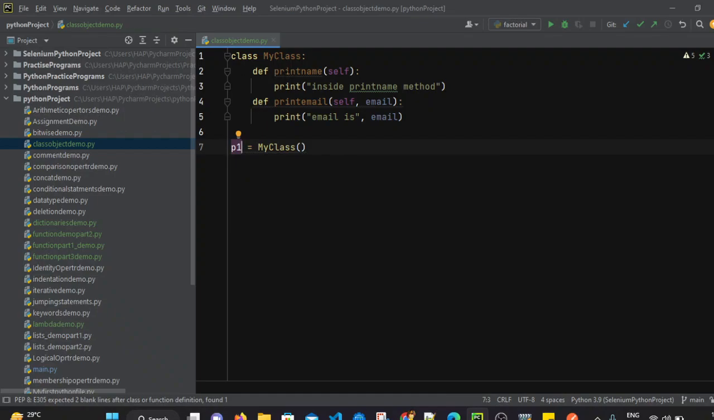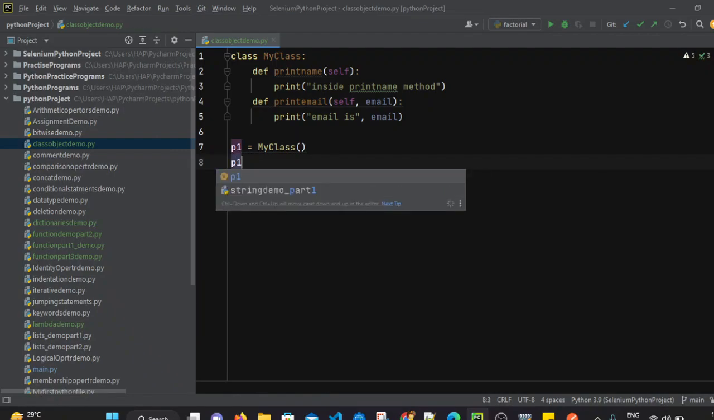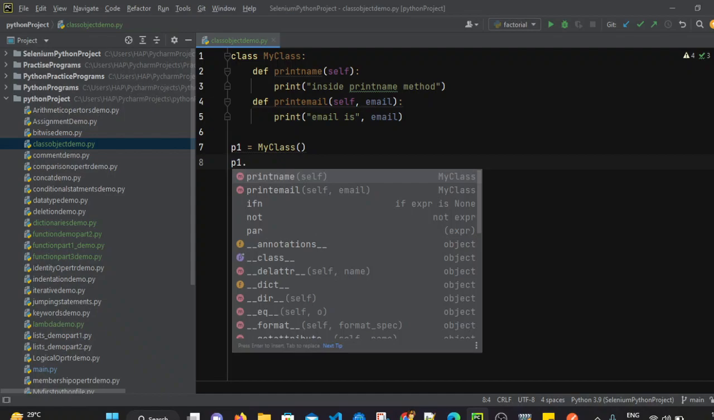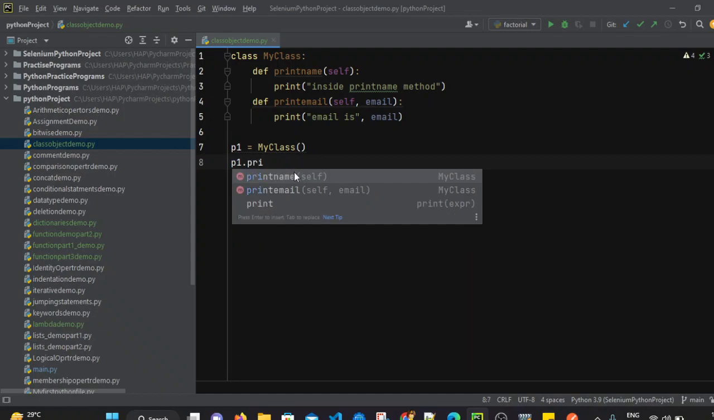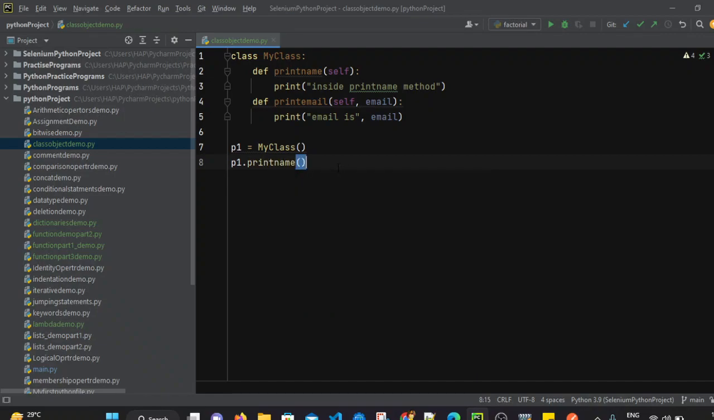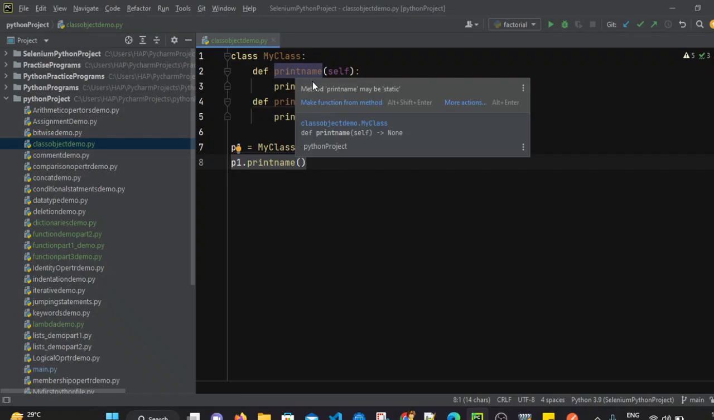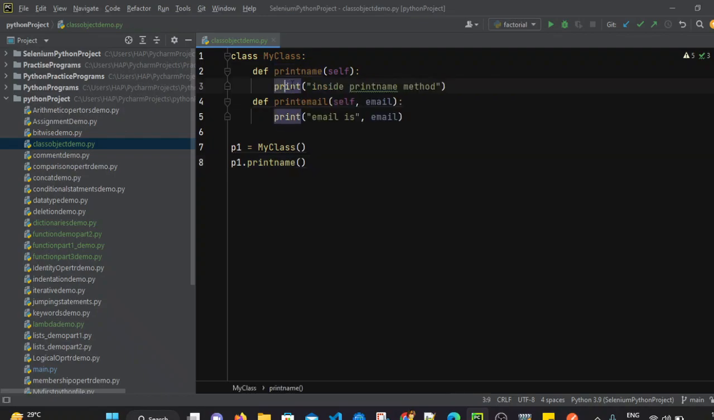from my class. If you want to call this method, we can simply use p1, then dot, and then call the print name method. So p1.print_name. This will call the print name method and print the statement which we have added in our print name method. So let's execute this file.